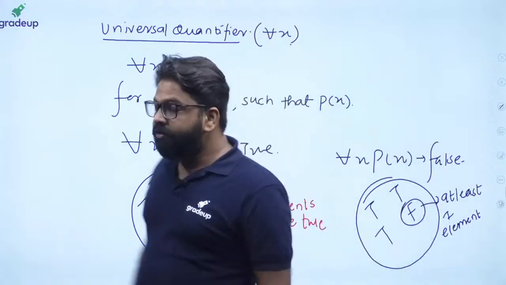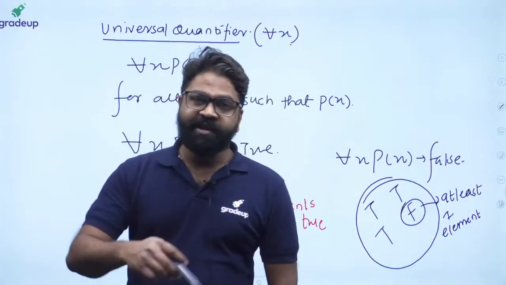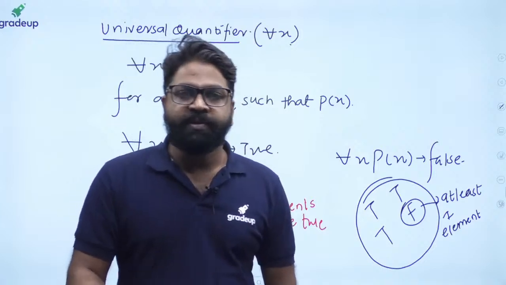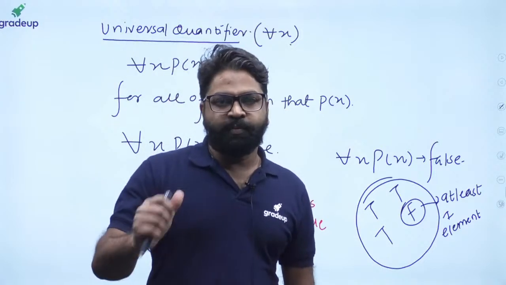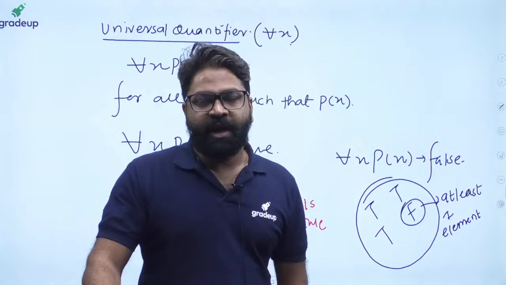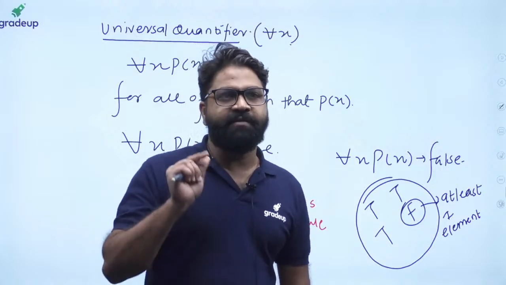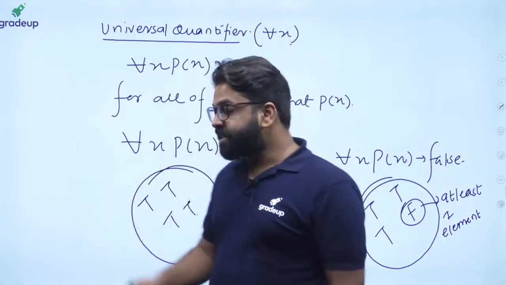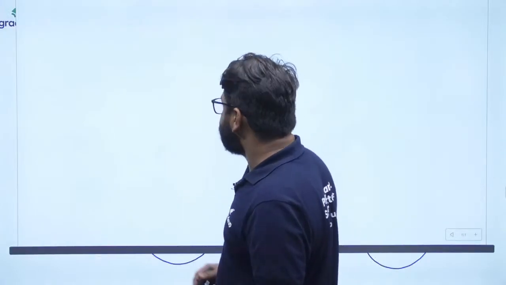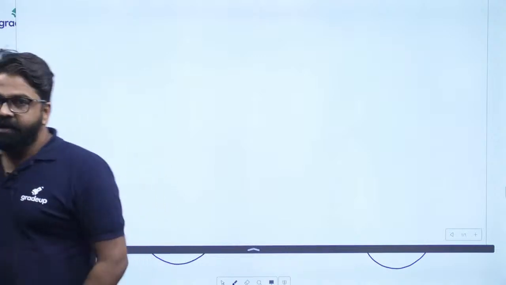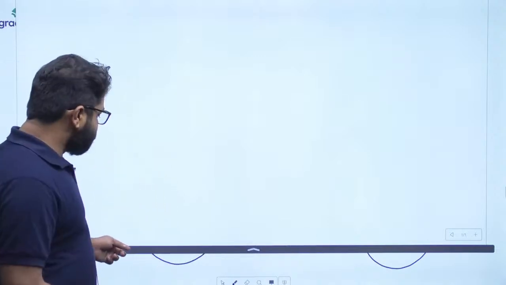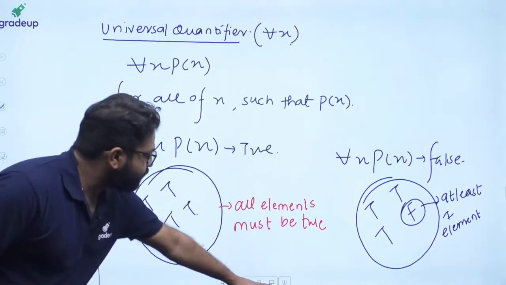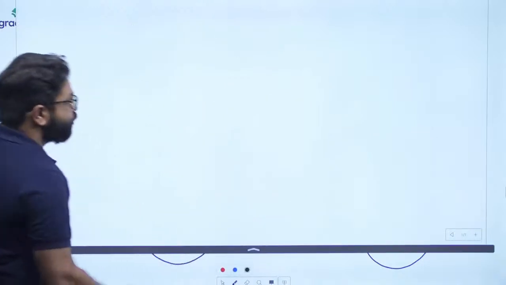Now, as I told you, I have defined certain things. Now we can define the truth value of an open statement. I defined the open statement, the domain, the predicate variable, and the quantifier. Now it's time to find out when it is going to be true and when it is going to be false. So let's try to see that.